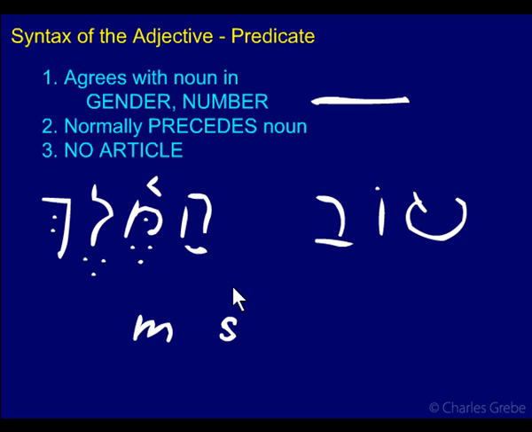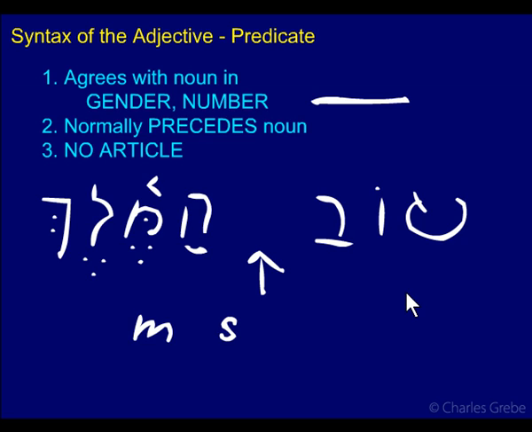So, how would you translate this? Tov HaMelech. It's not the good king. That's how you translate it if it was attributive. Instead, it is literally good is the king. And you would imply your verb here, the verb to be. So in good English, you'd say the king is good. Literally, good is the king. So with predicate adjectives, expect them to be before, especially at the beginning of a sentence. If you see an adjective starting a sentence followed by a noun, more than likely that noun is the subject, and this is the predicate adjective to that subject, and so you would read it, good is the king, or the king is good.